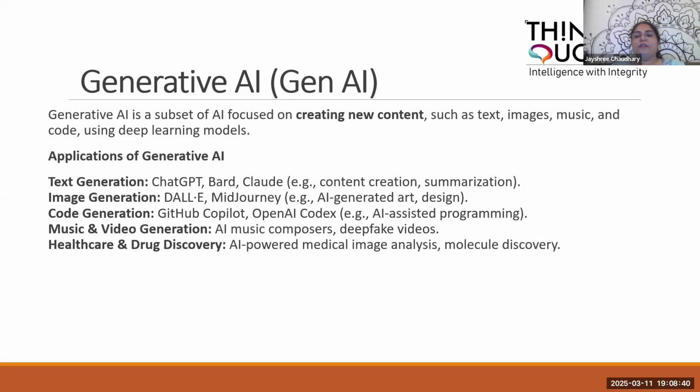For audio and images, there are various models available. For text generation, we use ChatGPT and Bard. For image generation, you can go for DALL-E and Midjourney. For code generation, you can use AI tools like GitHub Copilot and OpenAI Codex. For music and audio generation, you can use AI Music Composer or deepfake videos. And in healthcare, we use AI-powered medical image analysis and similar things.